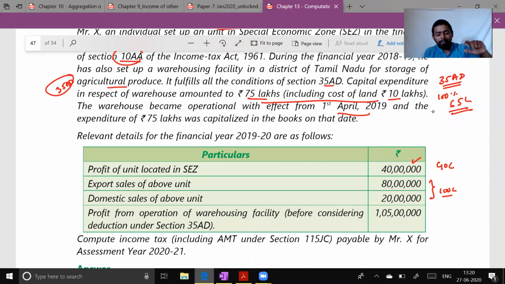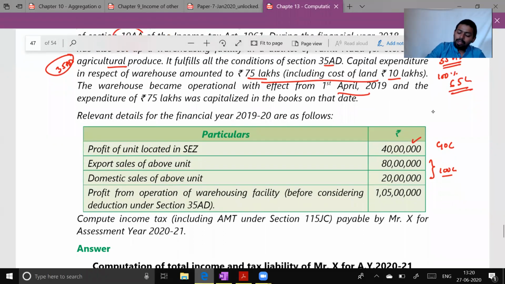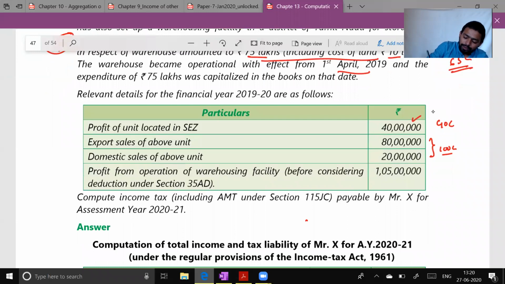Can you tell me what will be the export profit? Export profit will be 32 lakh. Very simple. How do we compute export profit?